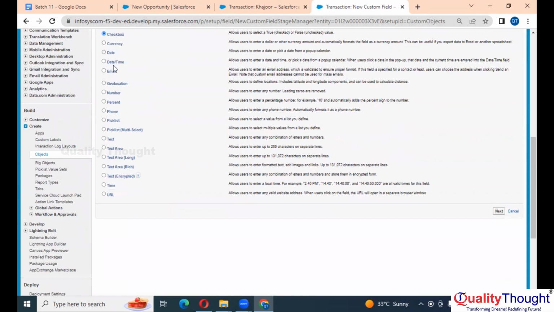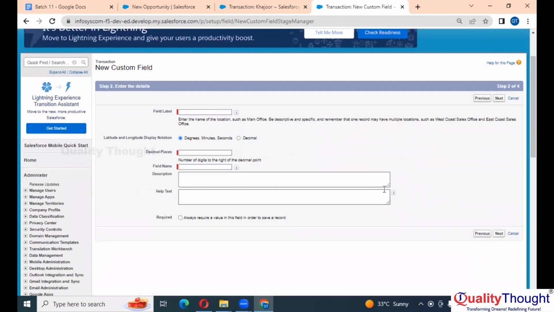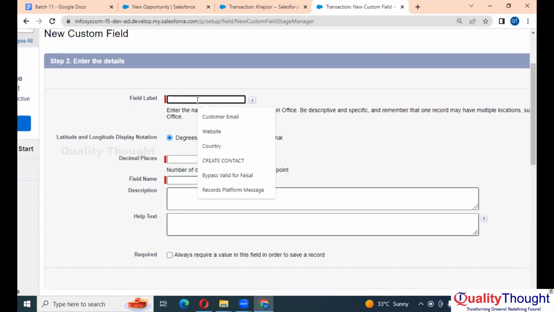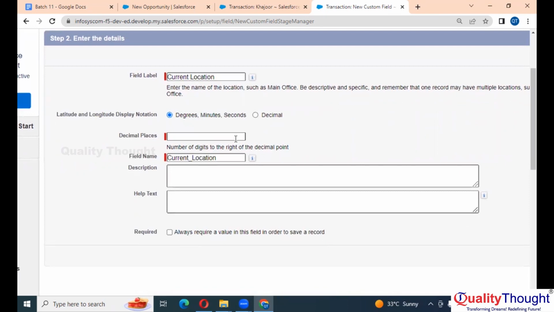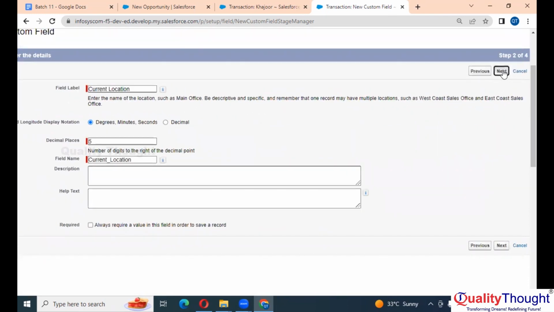Till here, am I missing something? Geolocation is latitude, longitude. That's fine, but see here, geolocation next. Here you have to give degrees, latitude, longitude. If someone wants to specify, they can have it. For example, let's say your current location. Okay, and there in the decimal points, let's say five digits. It's more than enough. Next,